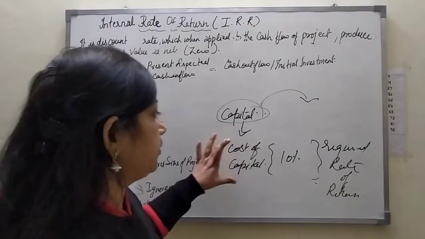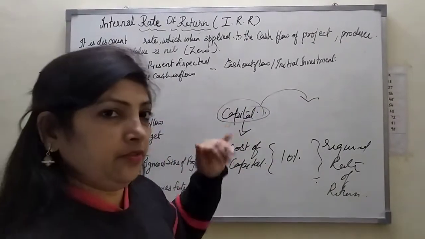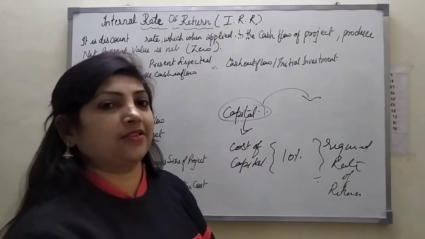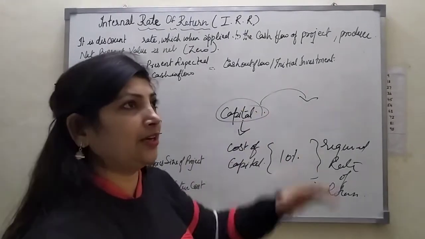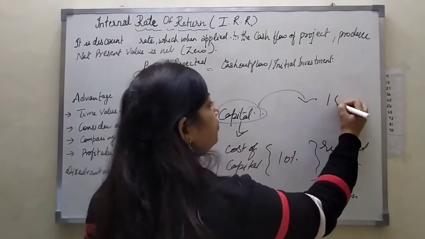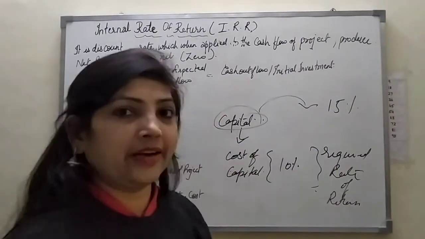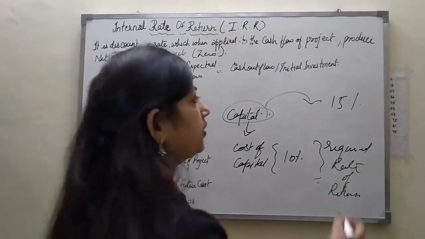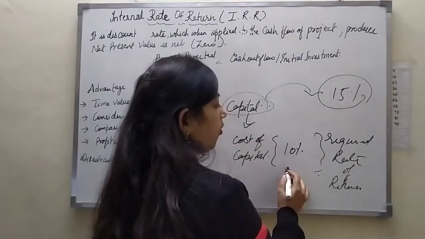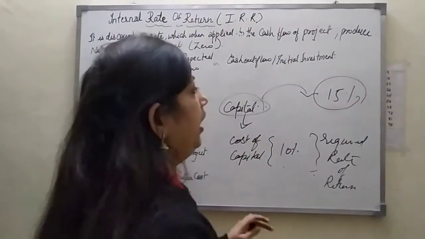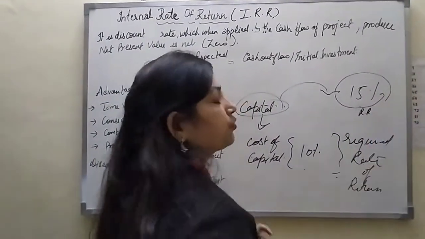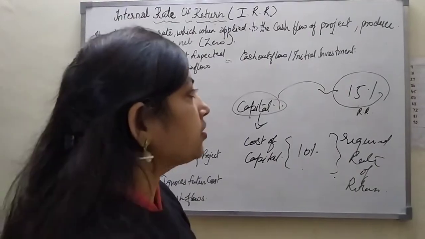So it's the cost of capital. When the company has capital and starts assessing different proposals, and from a proposal they are getting 15%, definitely the company is ready to select that project, because the cost of capital is 10% and they are getting 15% as a rate of return. So the company always thinks about this.